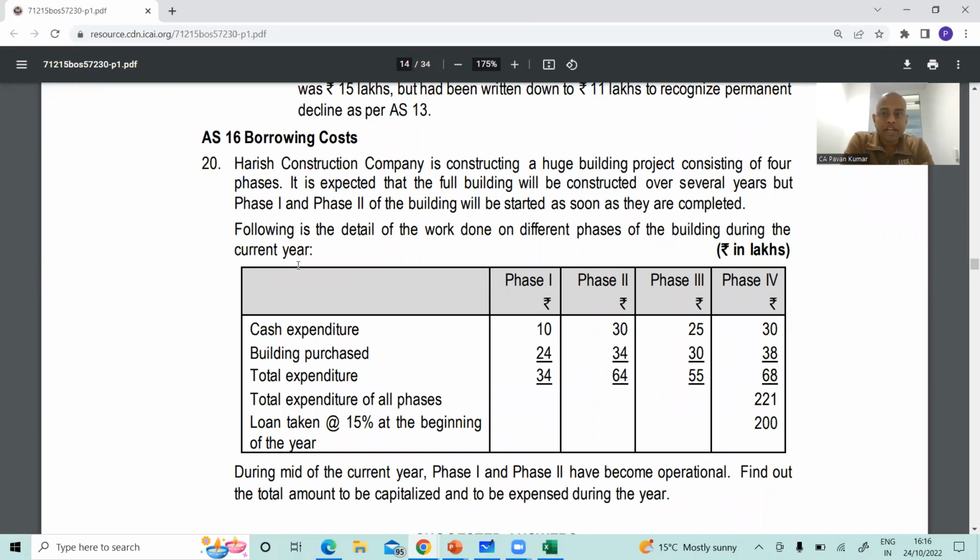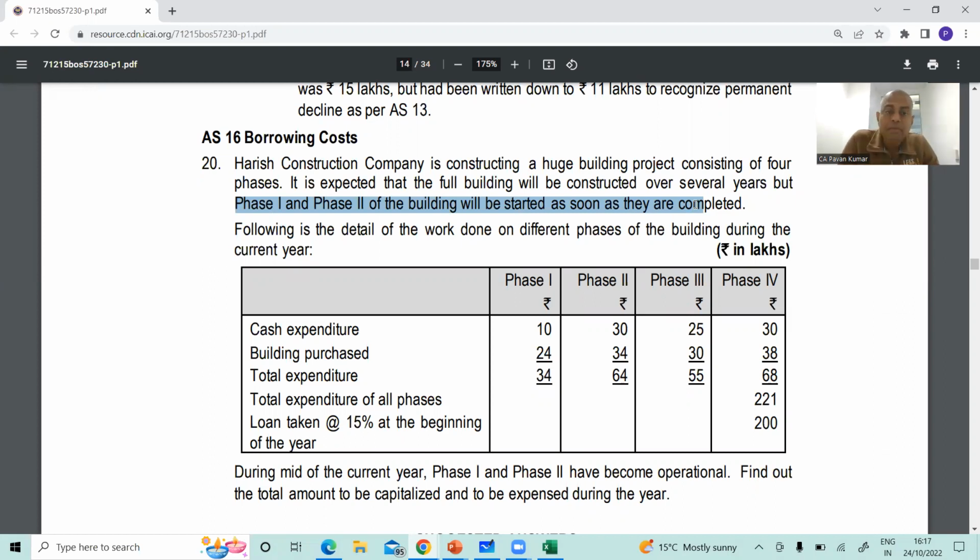Harish Construction Company is constructing a huge building project consisting of 4 phases. It is expected that the full building will be constructed over several years, but phase 1 and 2 of the building will be started as soon as they are completed. This is a very interesting phrase.